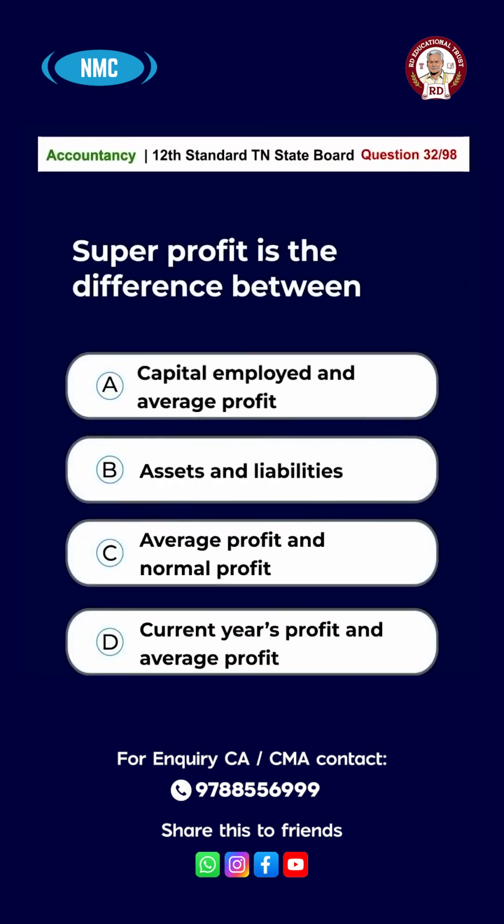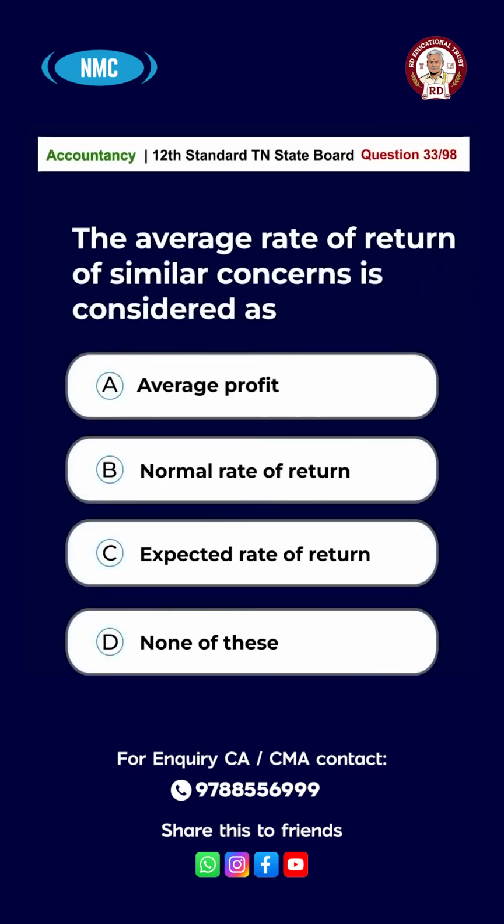Question number 32. Super profit is the difference between option A, capital employed and average profit. Option B, assets and liabilities. Option C, average profit and normal profit. Option D, current year's profit and average profit. The answer is option C, average profit and normal profit. Question number 33. The average rate of return of a similar concern is considered as option A, average profit. Option B, normal rate of return. Option C, expected rate of return. Option D, none of these. The answer is option B, normal rate of return.